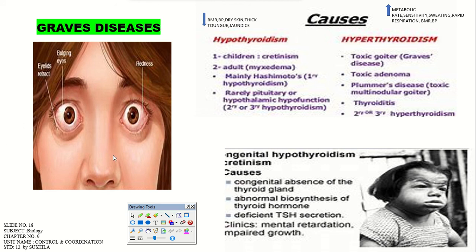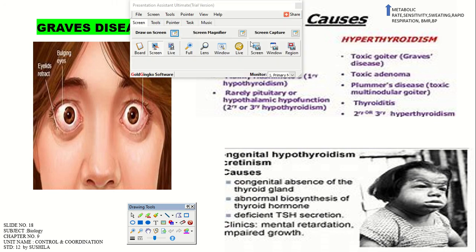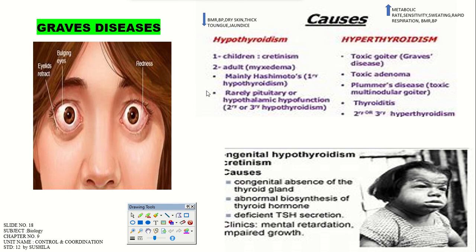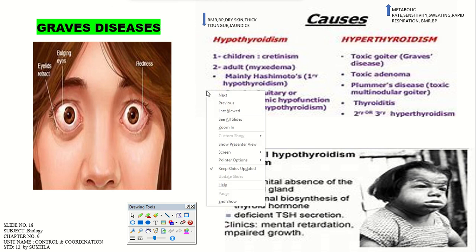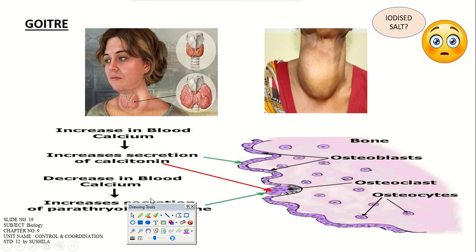On your screen you can see that Graves disease is also there. Due to infection or impairment in thyroid hormone, it leads to Graves disease, where bulging of the eyes takes place, right? And the physiological condition ultimately changes, leading to redness of the eyes, bulging eyes, and eyelid retraction also takes place in the eye. These are very sensitive organs in the body.